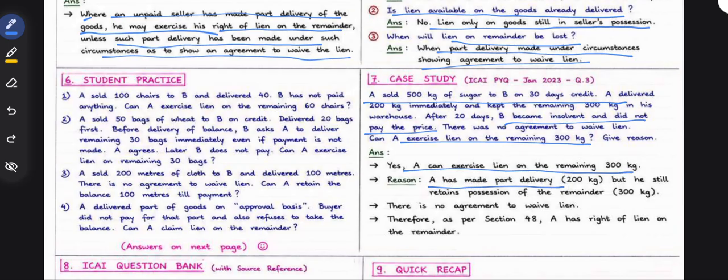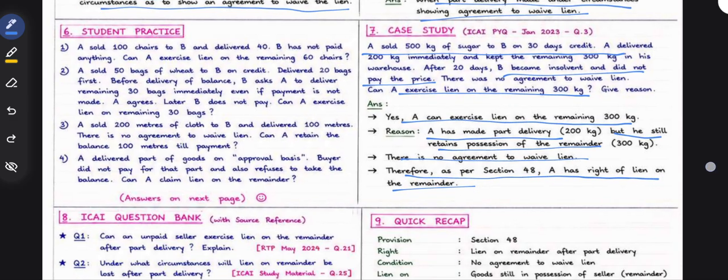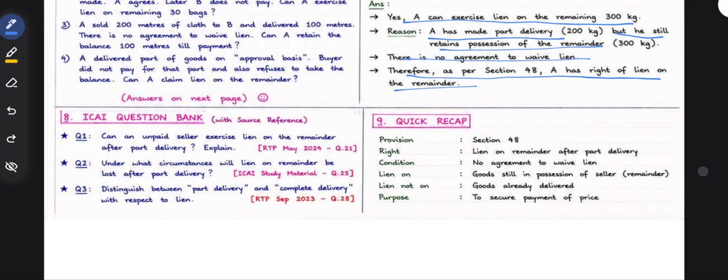A has made part delivery, but he still retains possession of the remainder. There is no agreement to waive the lien. Therefore, A has the right of lien on the remainder of the goods. Lien on the remainder after part delivery: no agreement to waive the lien, goods still in possession of the seller, not on goods already delivered. What is the purpose? To secure payment of the price.